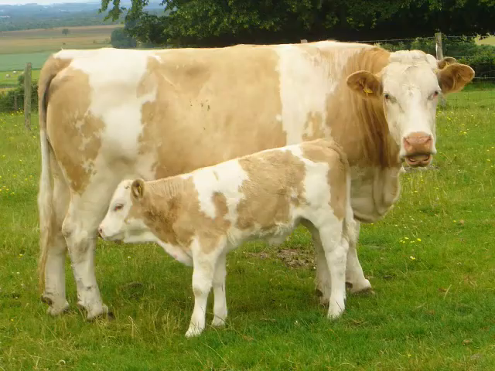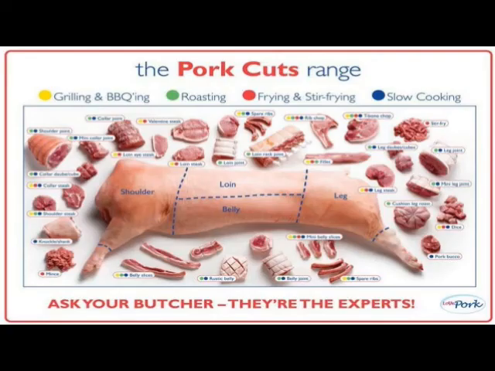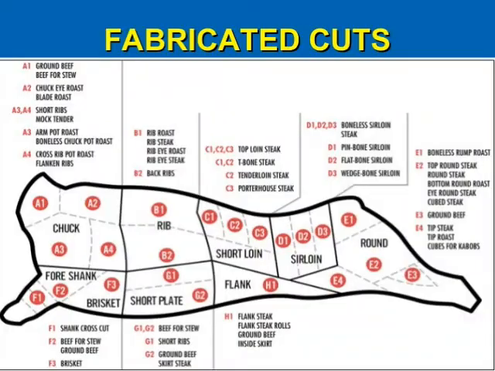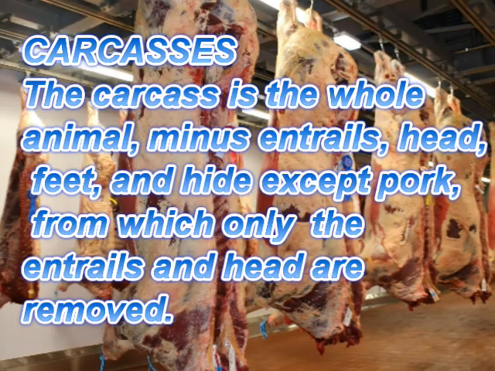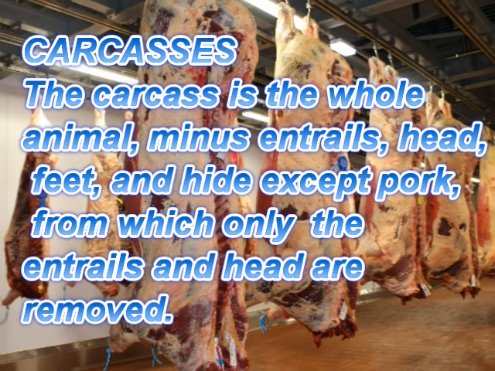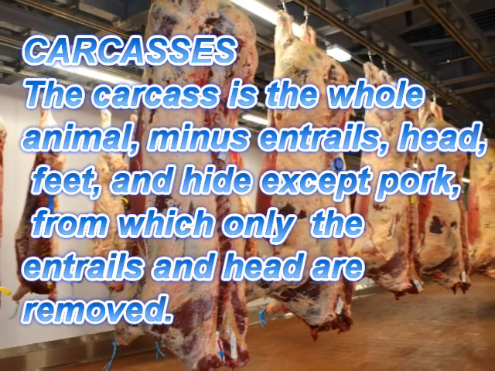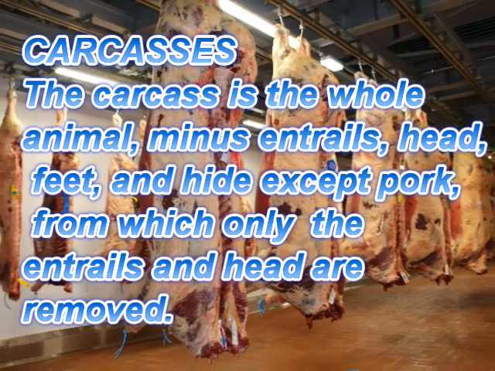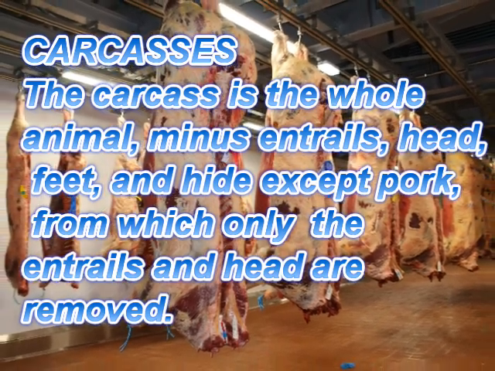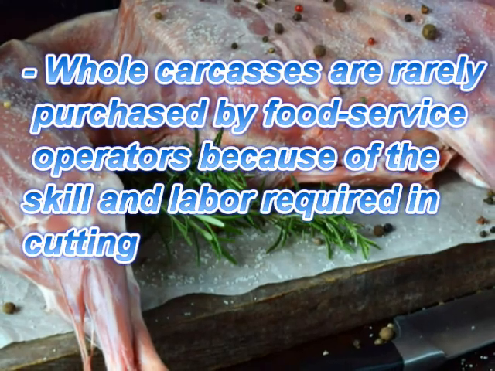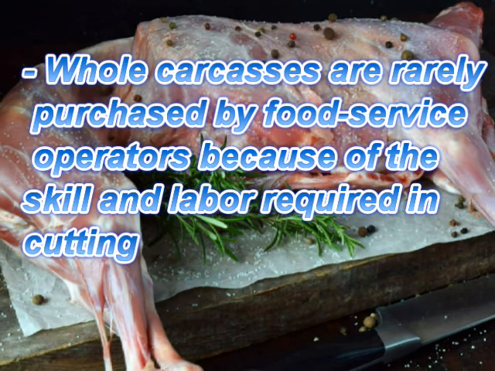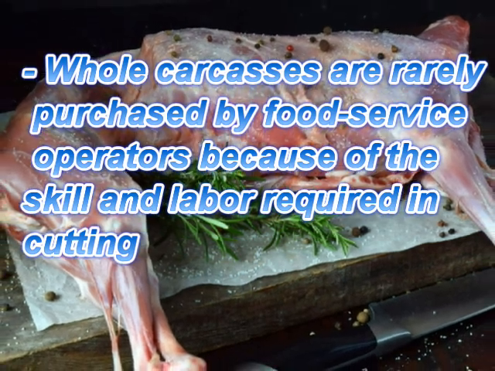Beef, lamb, veal, and pork may be purchased in some or all of these forms: carcasses, partial carcasses, primal, and fabricated cuts. Carcasses: the carcass is the whole animal minus entrails, head, feet, and hide, except pork, from which only the entrails and head are removed. Whole carcasses are rarely purchased by food service operators because of the skill and labor required in cutting.